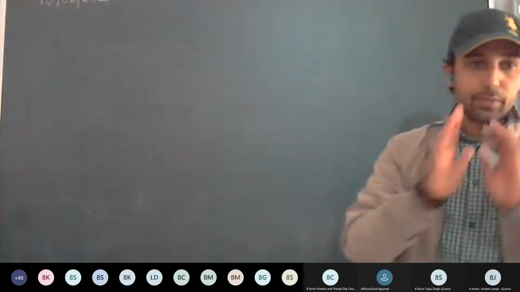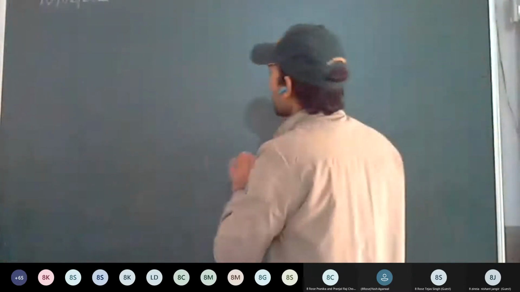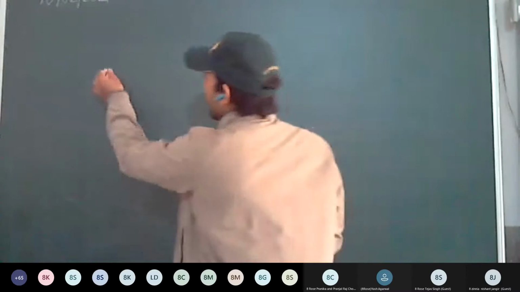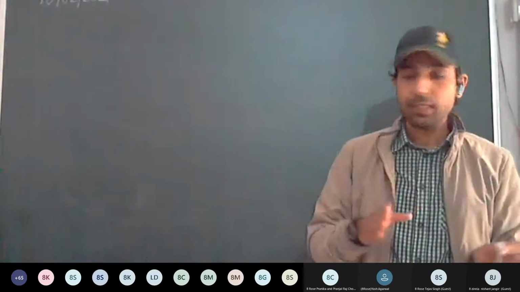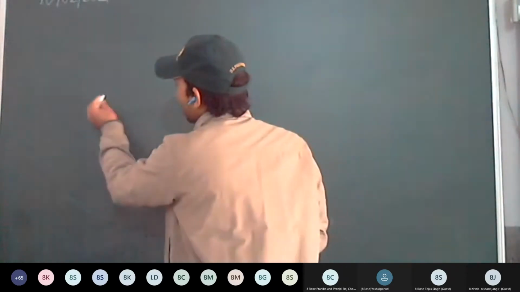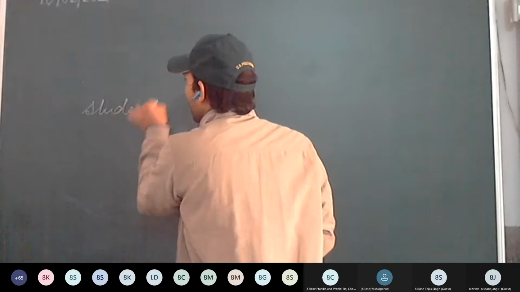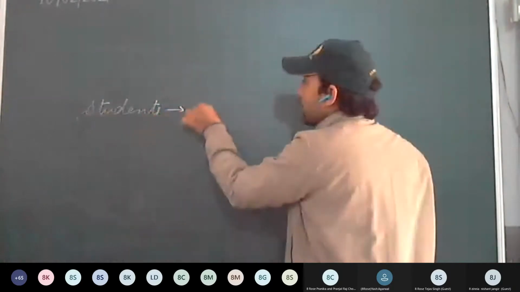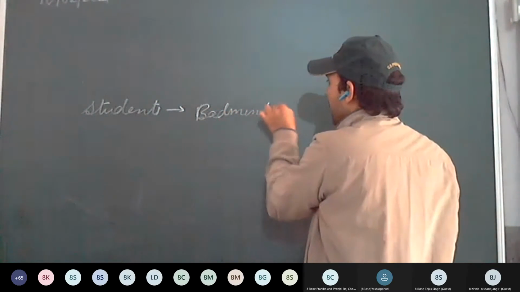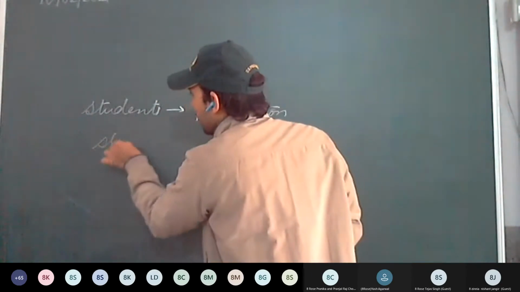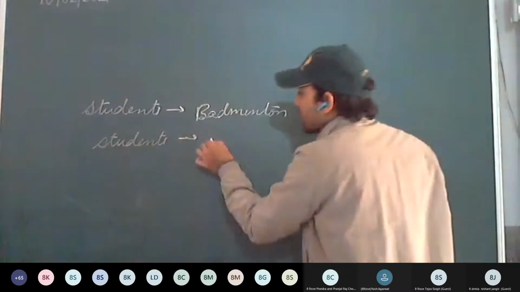See here, universal means containing mainly all the elements. For example, I'm taking your class, and we are considering how many students play badminton and how many students play soccer. So students who play badminton and students who play soccer.